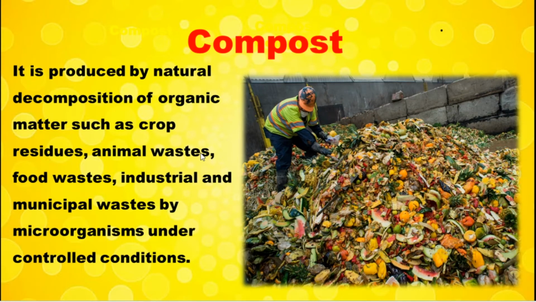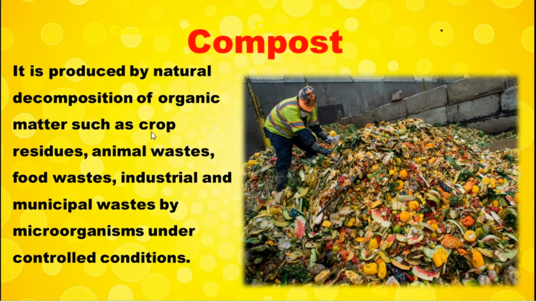So what do we mean by compost? It is produced by the natural decomposition of organic matter such as crop residues, animal wastes, food wastes, industrial and municipal wastes by microorganisms under controlled conditions. What do we mean by crop residues? After harvesting the crop plants, the waste material of the crop plants, maybe a leaf or stem.